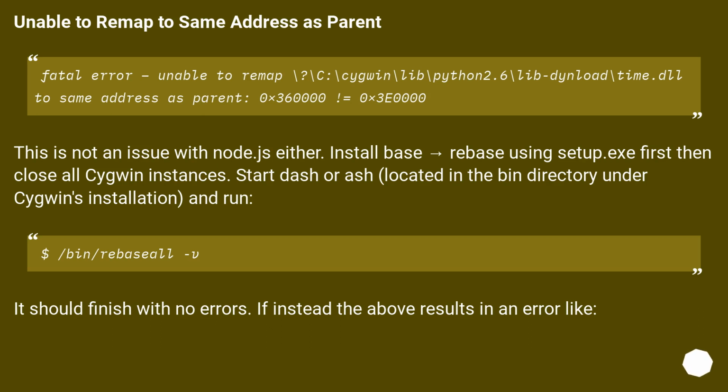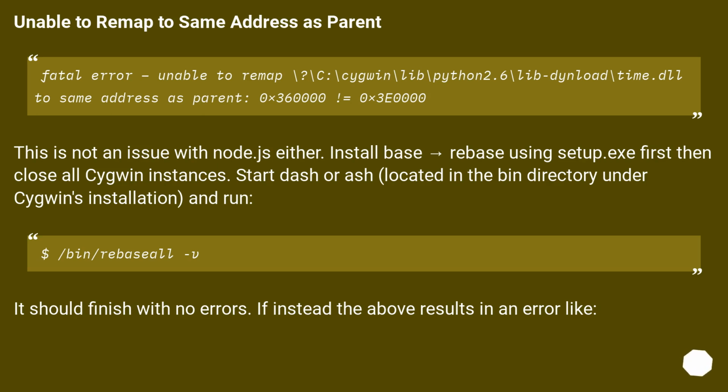Install rebase using setup.exe first, then close all Cygwin instances. Start dash or ash located in the bin directory under Cygwin's installation and run /bin/rebaseall -v. It should finish with no errors.